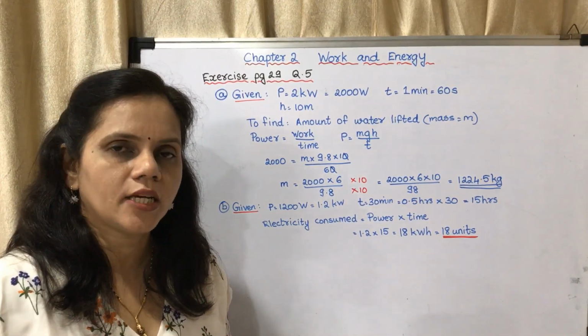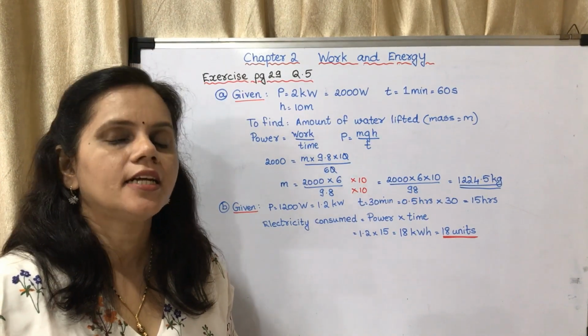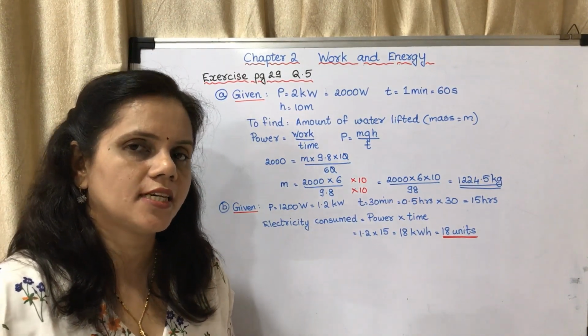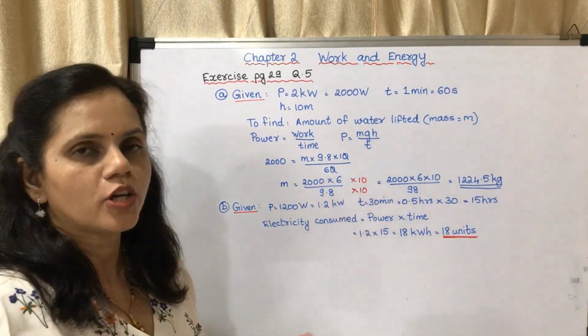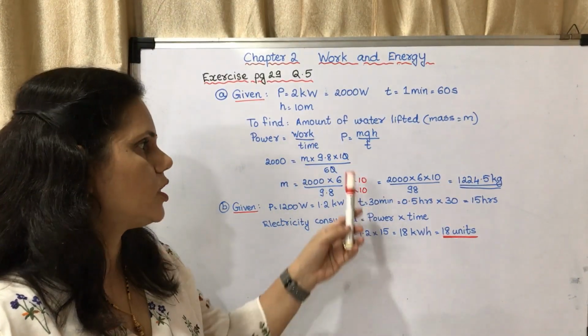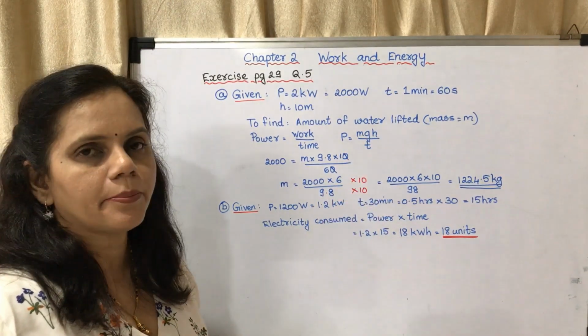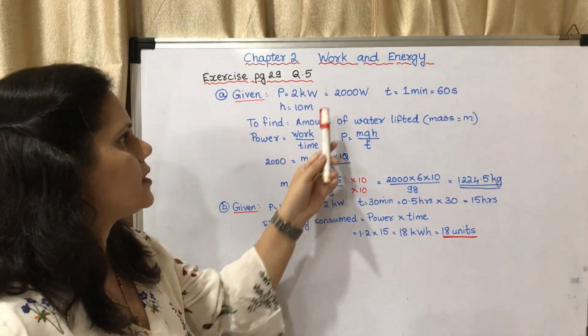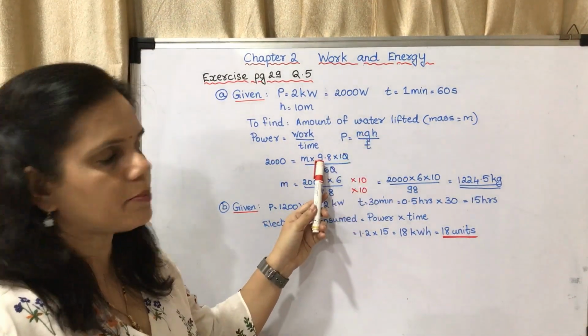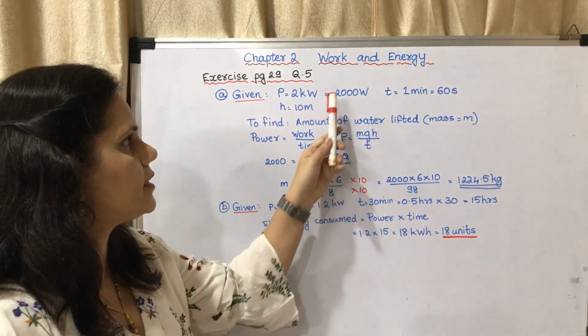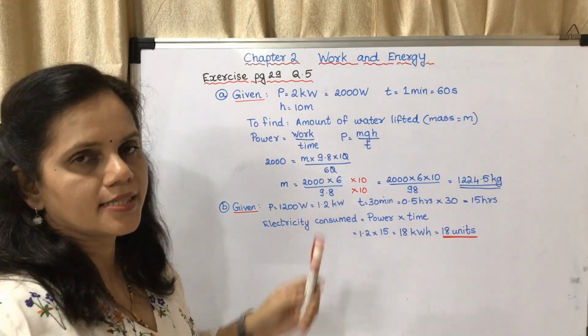Okay, so what is the equation to find out potential energy? The equation to find out potential energy is mgh. So work becomes potential energy, that is mgh. So P is equal to mgh upon t. P is given as 2000, m into 9.8, g is 9.8, into a height, that is 10 upon 60.